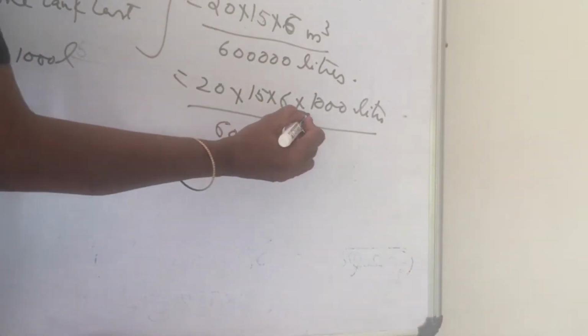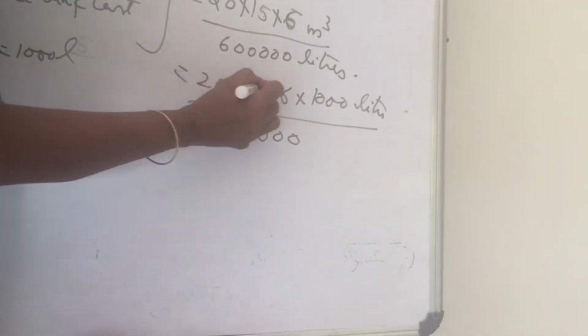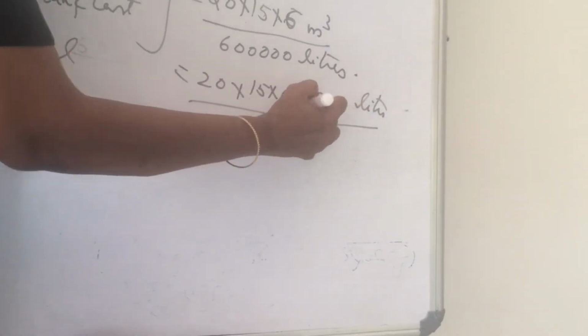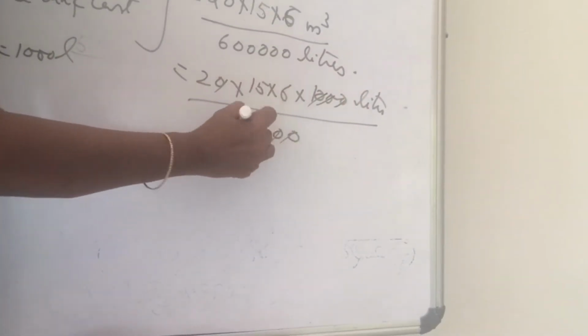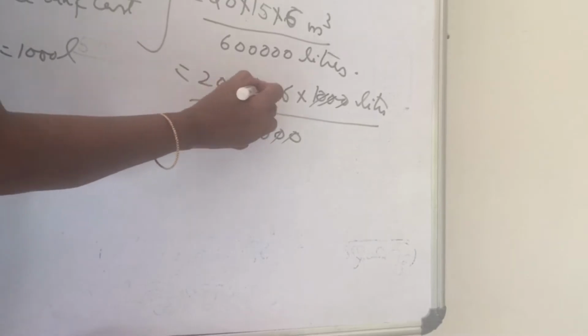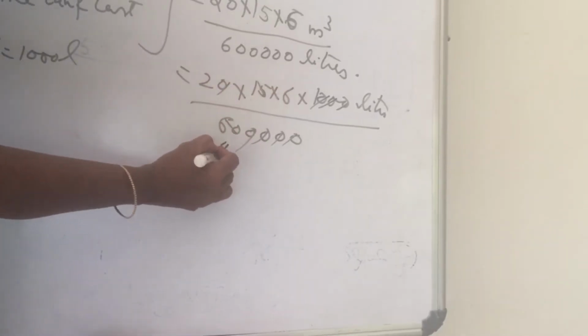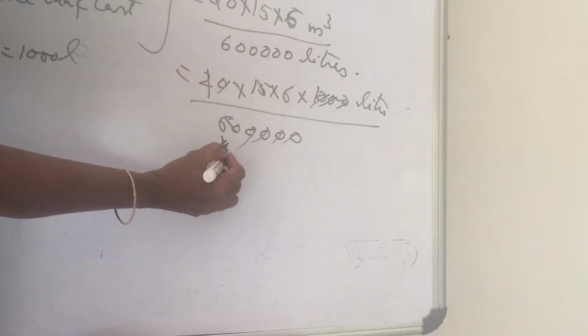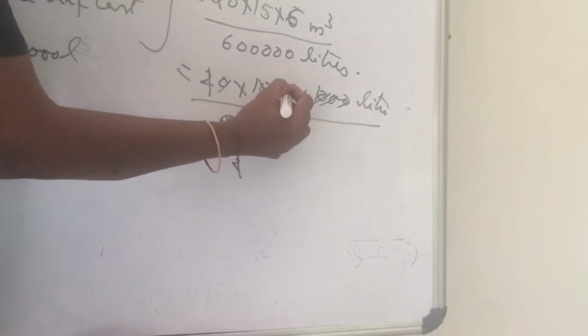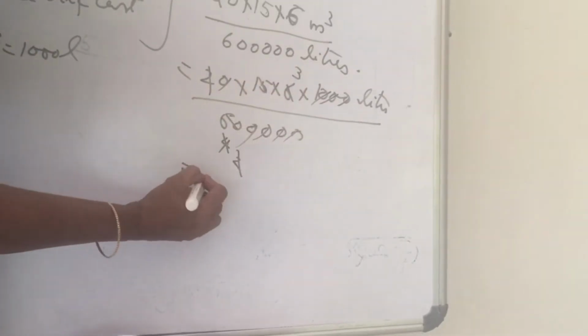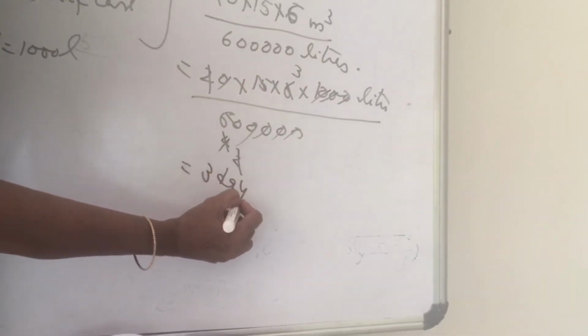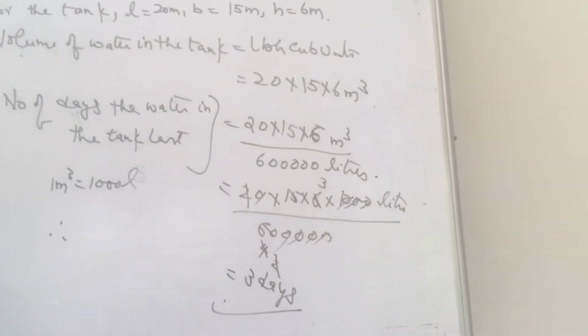Cancel your zeros, children. 15 goes how many times? 4 times. 2 goes how many times? 2 times. 2 divides how many times? 3 times. So you can use for 3 days the water that is stored in the tank.